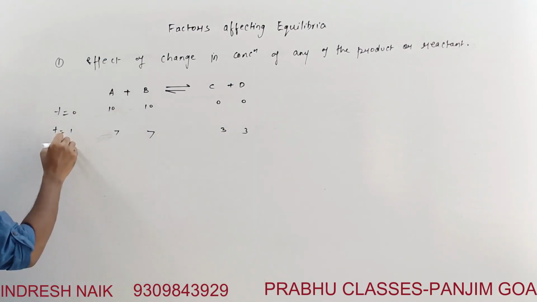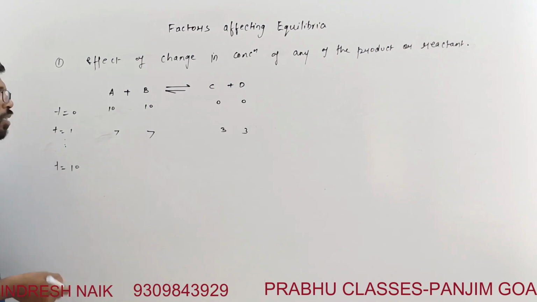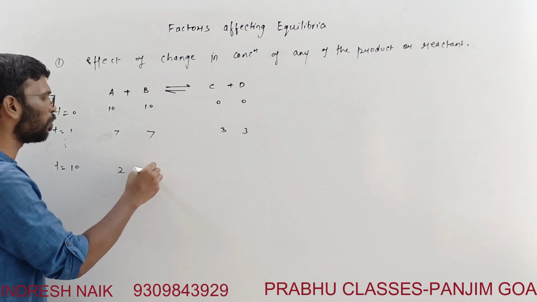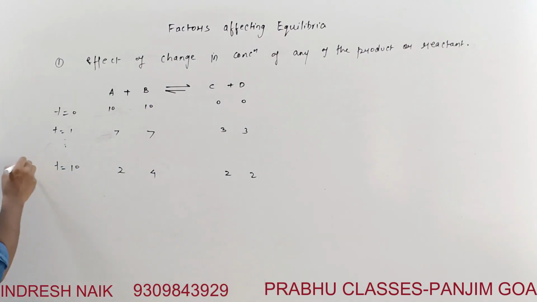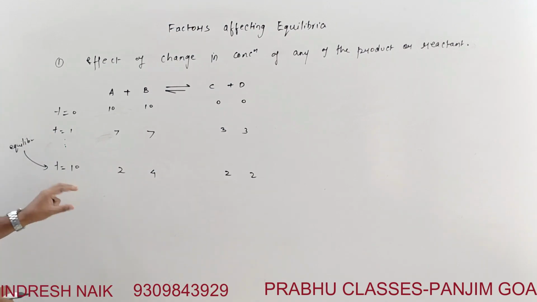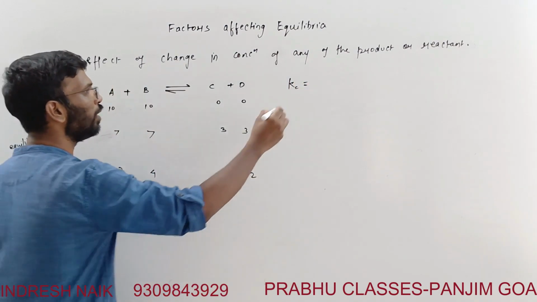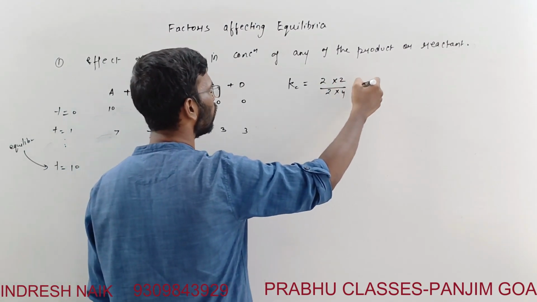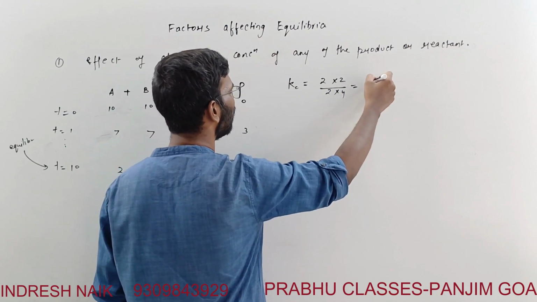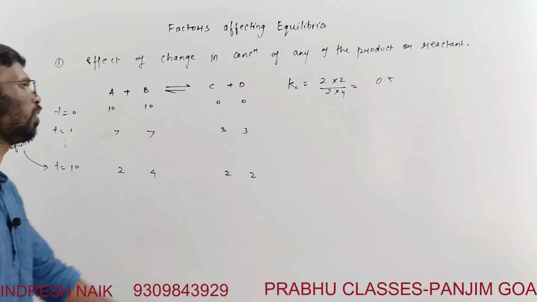Right. So let's say after some time, equilibrium is attained. Let's say time is 10 minutes. After 10 minutes, let's say this becomes 2. This becomes 4, and this also becomes 2, and this becomes 2. Right, this is the time at which equilibrium is attained. Over here we are going to find the Kc, which will be 2 into 2, and this is 2 into 4. So what would be the Kc for this? It is equal to 0.5. This is what the Kc is.